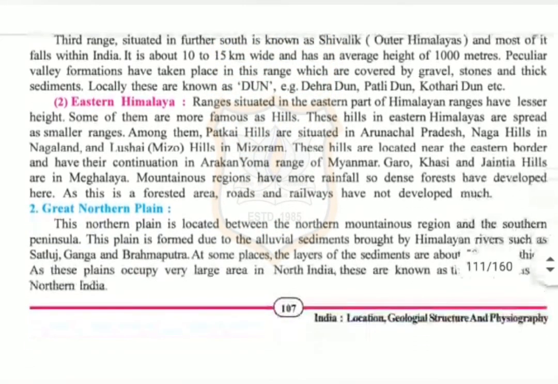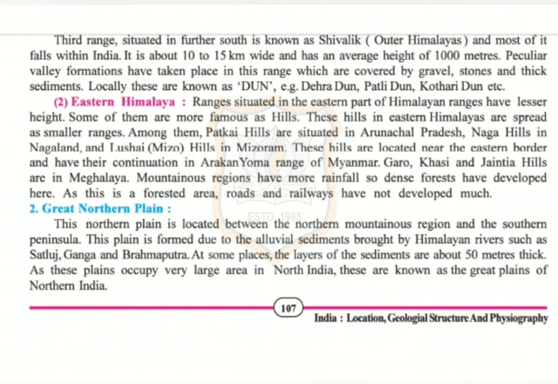Now, the second one is Eastern Himalaya. Ranges situated in the eastern part of Himalayan ranges have lesser height. Some of them are more famous as hills. These hills in eastern Himalayas are spread as smaller ranges. Among them, Patkai Hills are situated in Arunachal Pradesh, Naga Hill in Nagaland, and Lushai, that is Mizo Hill, in Mizoram.